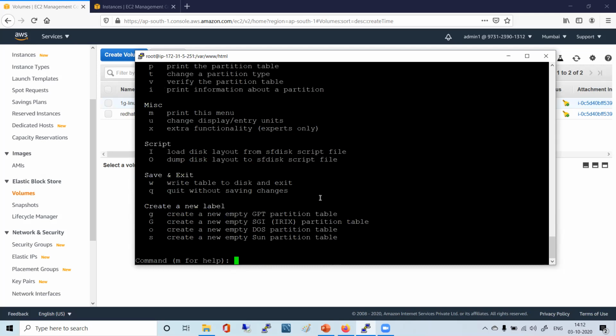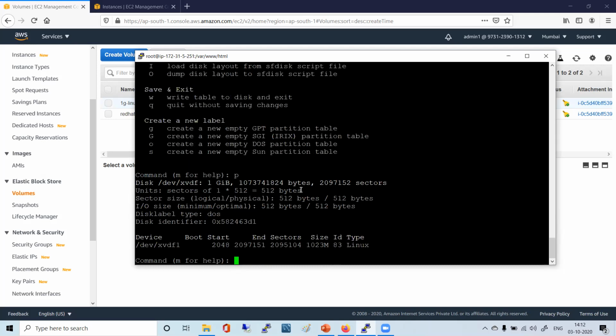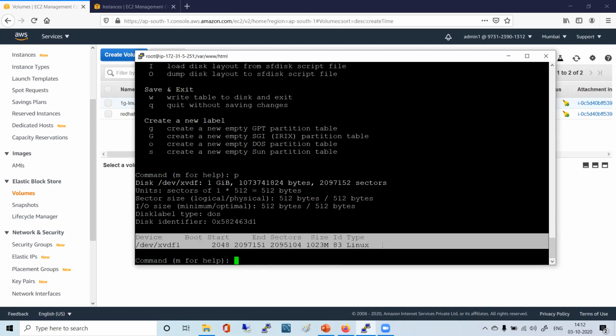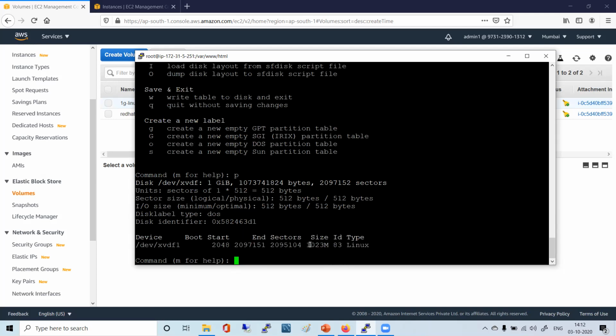I have my partition table already. With P, I can see it showing me. 1 GB is 1023 MB, almost 1024 in place of that. Right? So done, everyone?